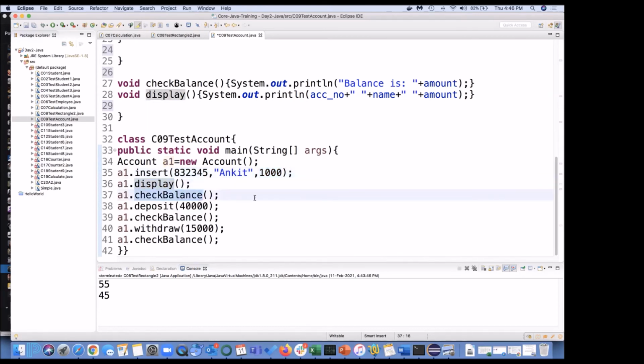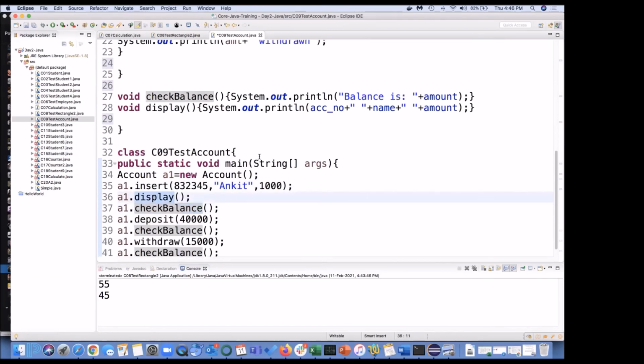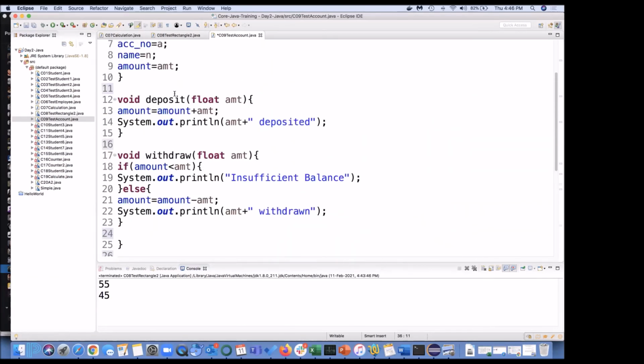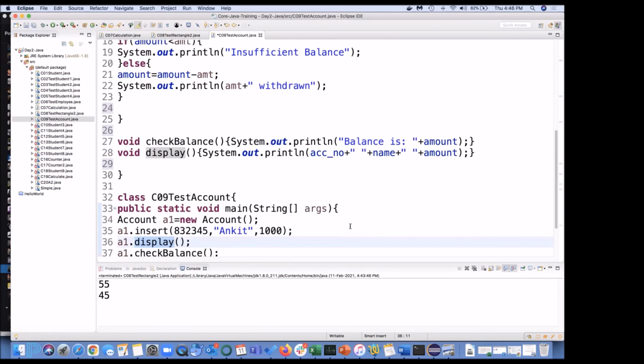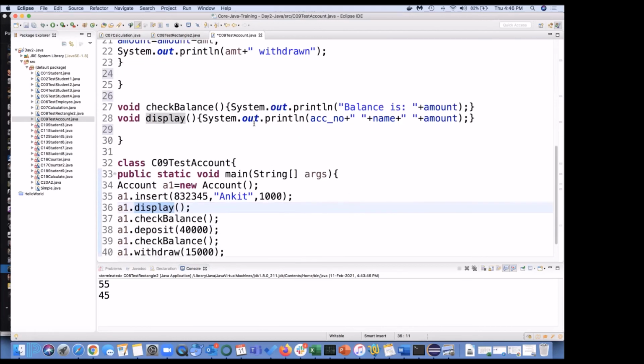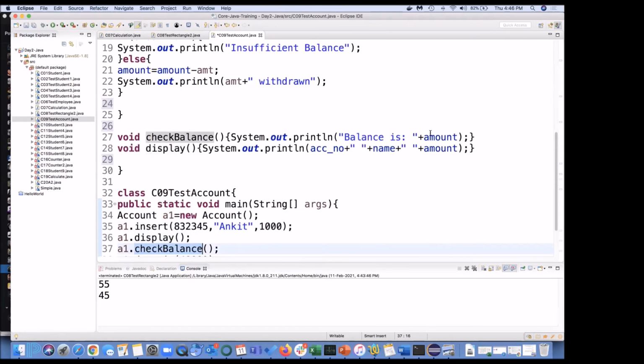If you want to check balance, if you display it, it will display the information of the employee. Where is display? Yeah. Account number, name and amount. So this is going to call this function and display this. Check balance is going to call this function. Balance is amount because this is your current amount.